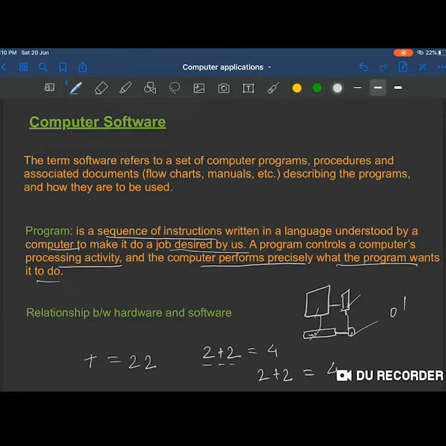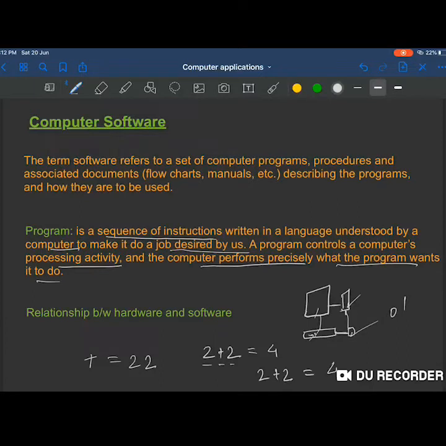Okay, so yeah, all the coordination, all of the working that you do on your computer screens, every function is programmed at the backside. So the computer system already knows that if you do anything, you press any key, you give it any command, it already knows what my next step will be. So that is a program.